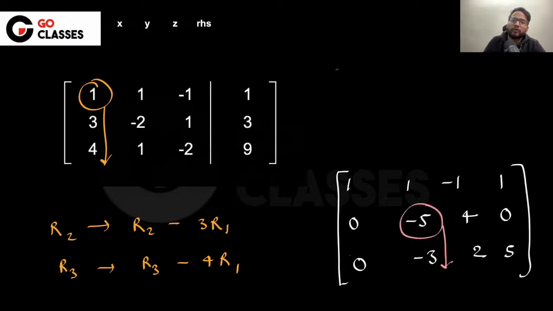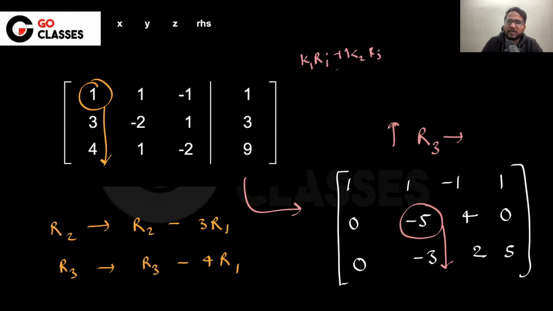Okay, let me know if everything is clear till this part or not. So you again need to apply the row transformation here. You just did these two row transformations. Now one more you need to do, which is to replace this R3. I mean, that's not required, but just for simplicity, I'm saying you can use KRi plus K1Ri plus K2Rj, maybe, okay? Because this is a set of linear equations, I can definitely do it. But in case of a determinant, you have to be very careful. You cannot do it. So maybe I can do it.